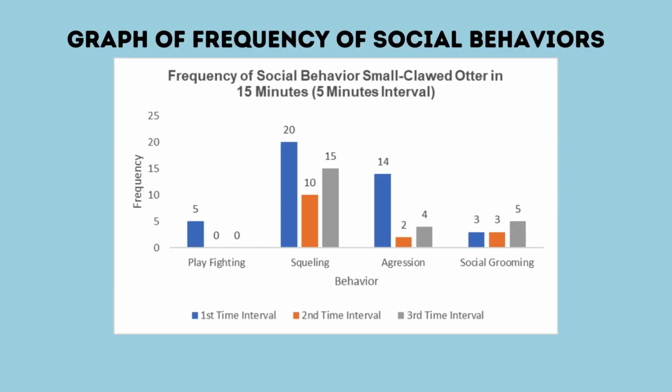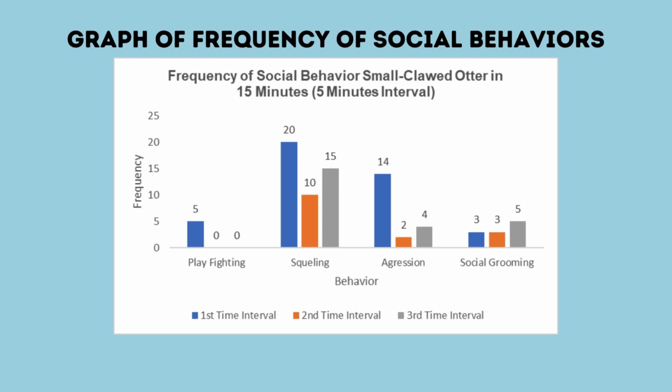As you can see, the most appealing social behavior in this graph is squealing, where for the first, second and third time intervals their frequency is considered high, followed by aggressive behavior such as attacking in the first time interval, but it showed a declining pattern in the second and third time intervals. The least appealing social behavior in the small otter is play fighting, where it only play fights 5 times in the first time interval, and there are no more play fighting activities in the second and third time intervals.